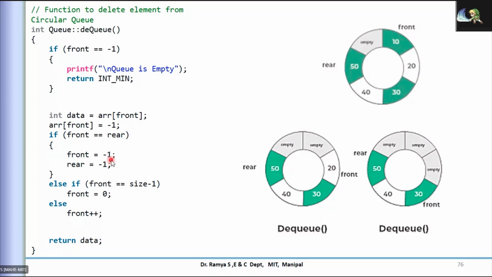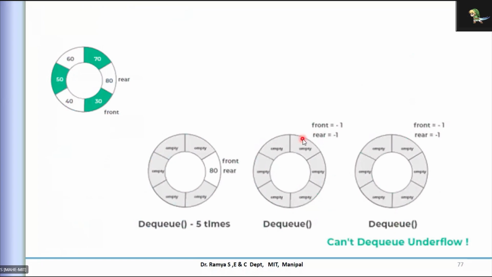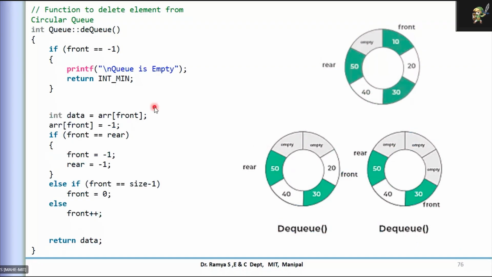At this point both have the value -1. If you do one more DQ, it will go to this particular condition, because you are trying to remove an element where there is no element at all.